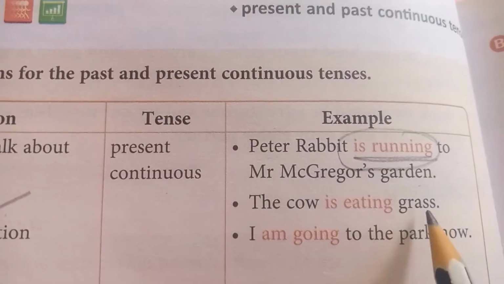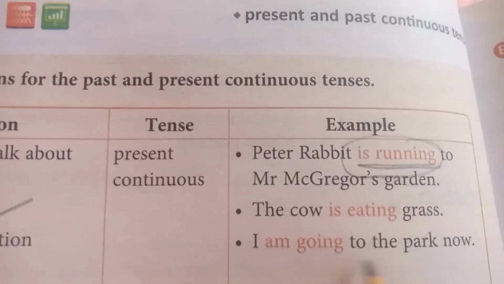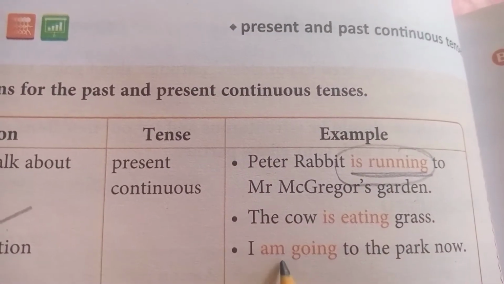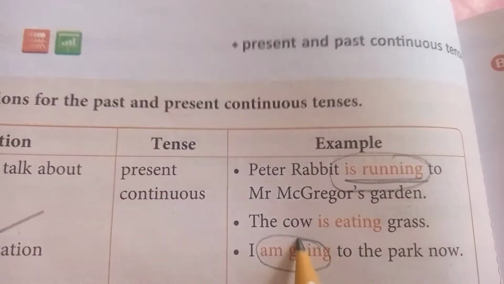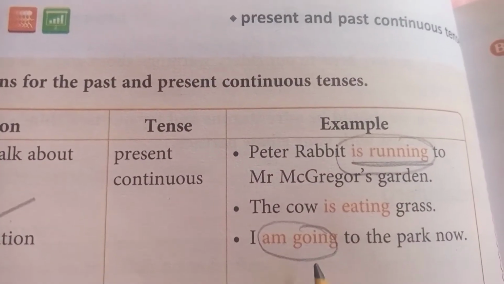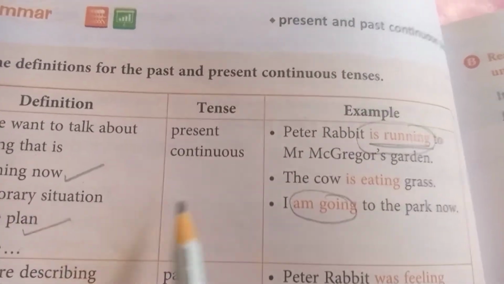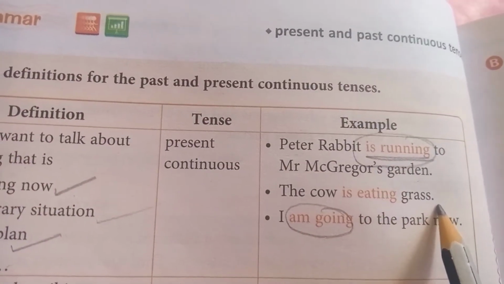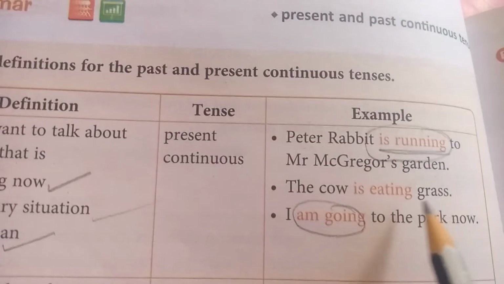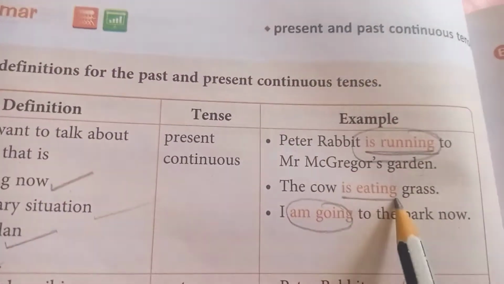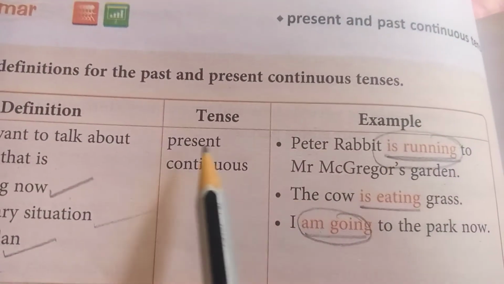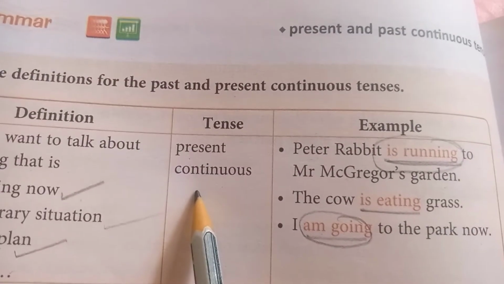The cow is eating grass. I am going to the park now. "I'm going" shows a future plan or temporary situation. "The cow is eating grass" shows the cow is eating grass right now. Is eating, is running, I am going. It shows the present continuous tense.